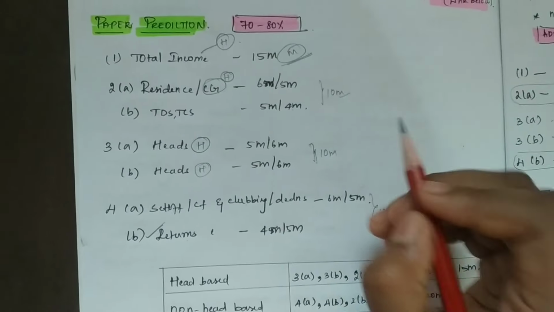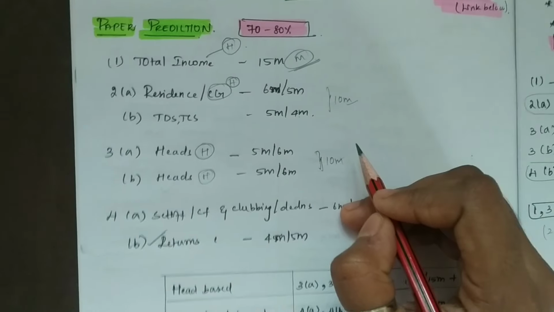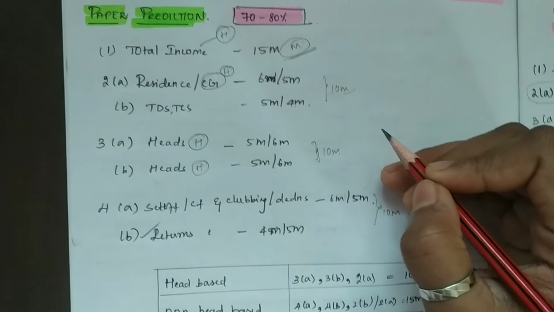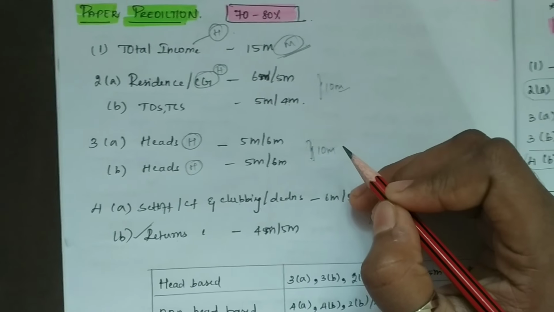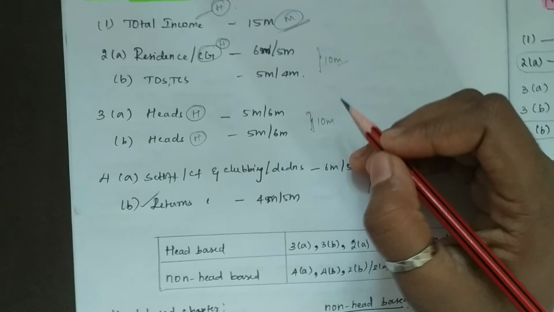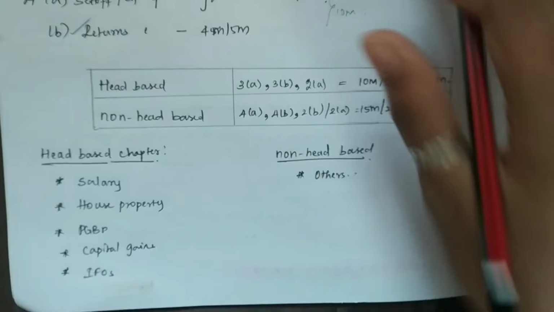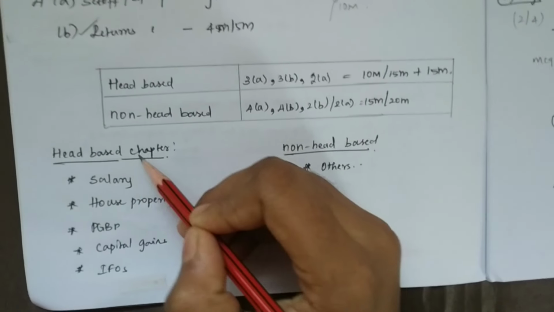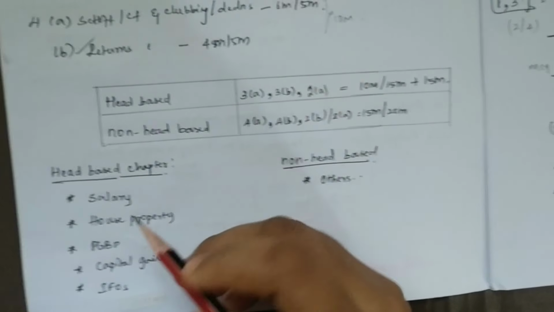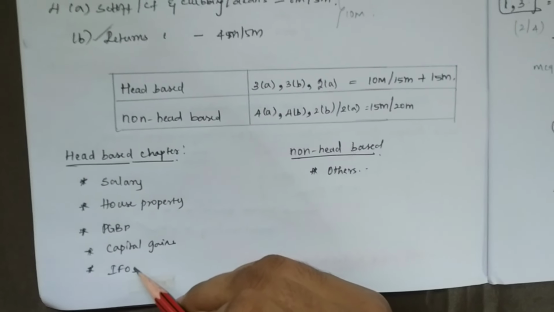Now, you would have been confused about what is head-based or non-head-based chapter. I will try to explain. Most of the people would have understood, but for those who didn't, a head-based chapter is a chapter which is salaries, house property, PGBP, capital gains and IFOS.